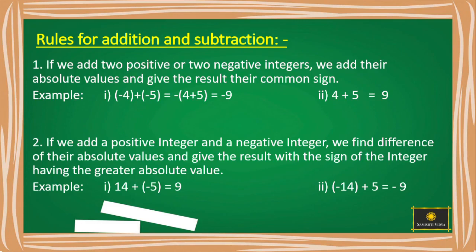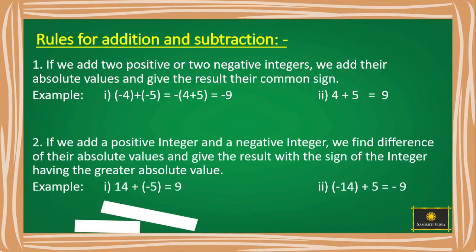For example, minus 4 plus of minus 5. Here both are negative integers, right? So the absolute value of minus 4 is 4. The absolute value of minus 5 is 5, correct? So add them. 4 plus 5 is 9. What is the common sign in them? It is minus, right? So place the minus sign there. It is minus 9. Therefore, minus 4 plus of minus 5 gives you minus 9.